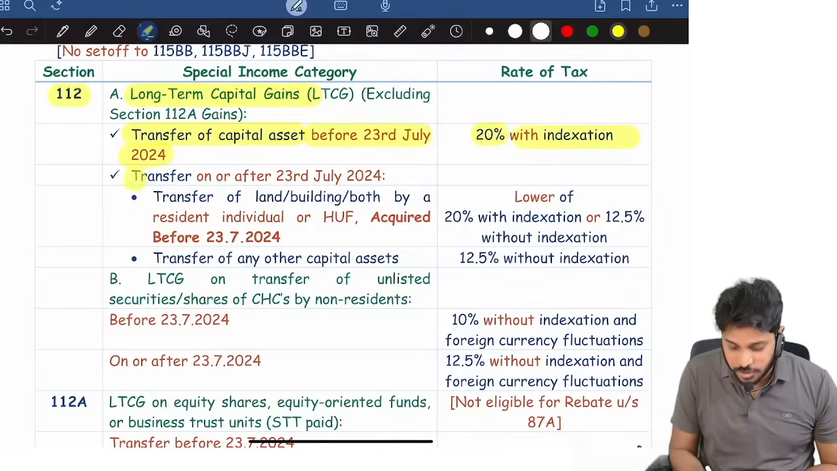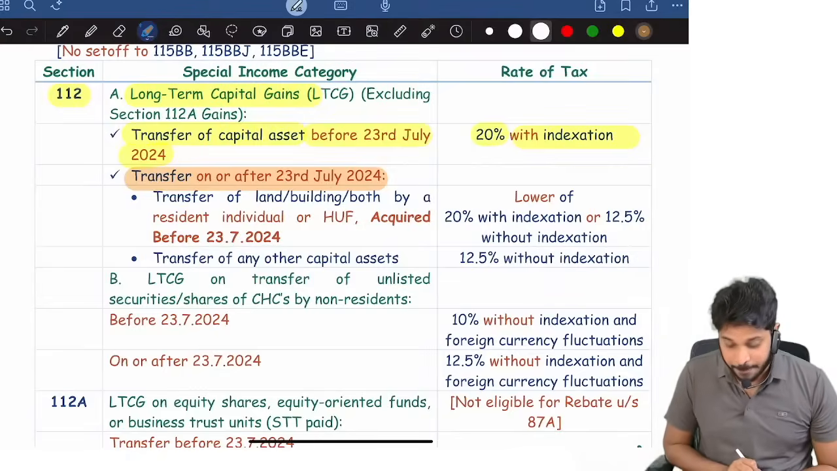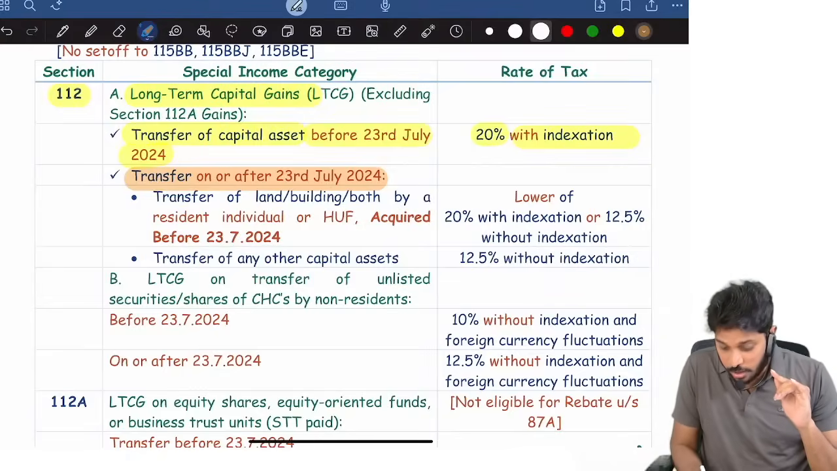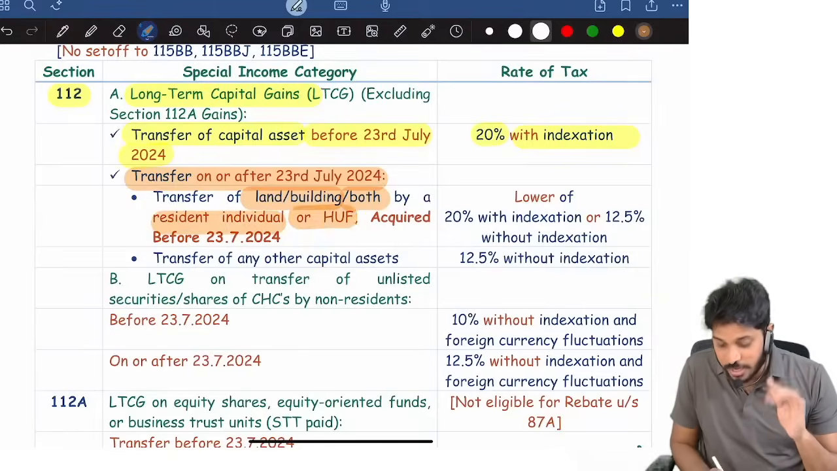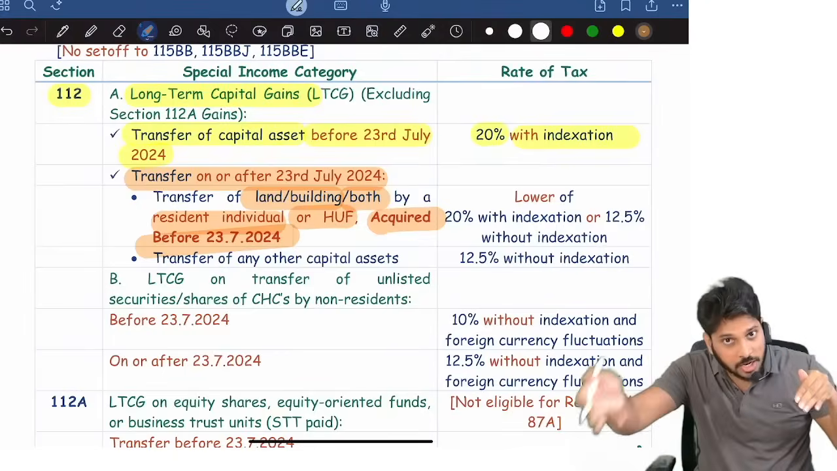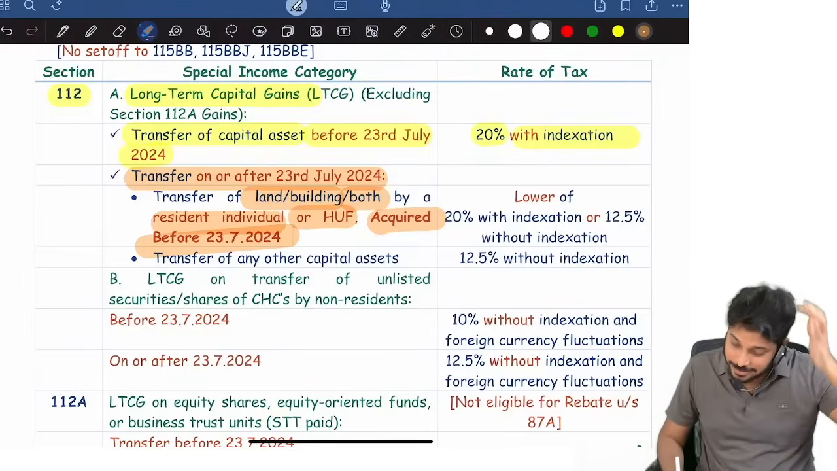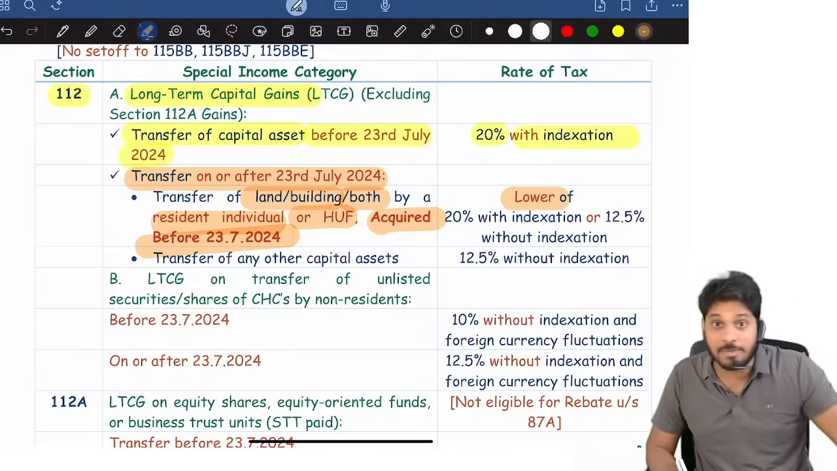Suppose the transfer is on or after 23rd July, and what you transferred is land, building, or both. Who transferred? A resident individual or HUF, which was acquired by them long back and sold on or after 23rd July. Then the tax rate, I'm talking about tax liability. I'm not talking about capital gain computation.